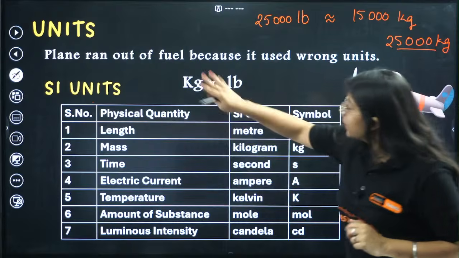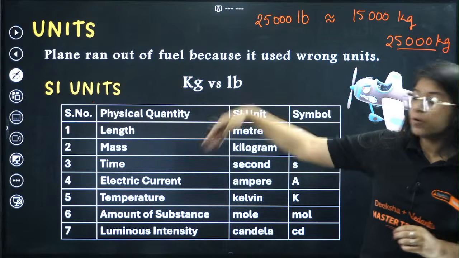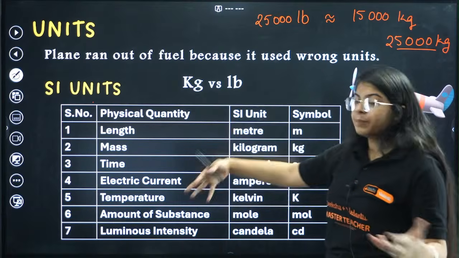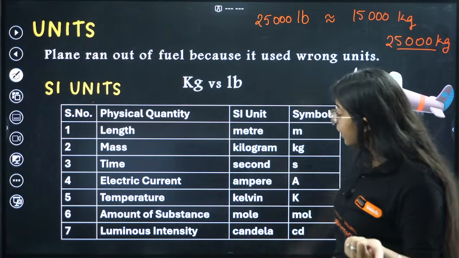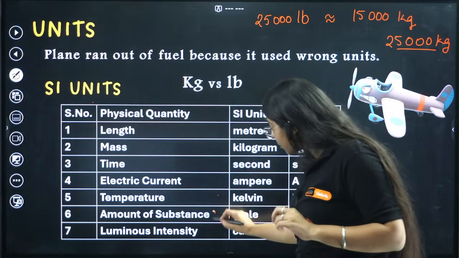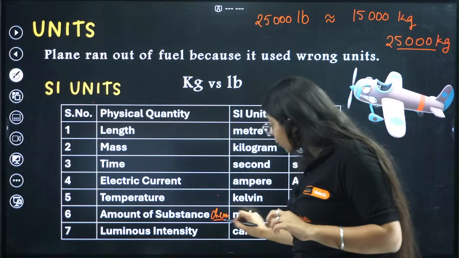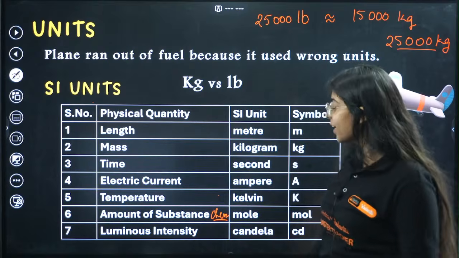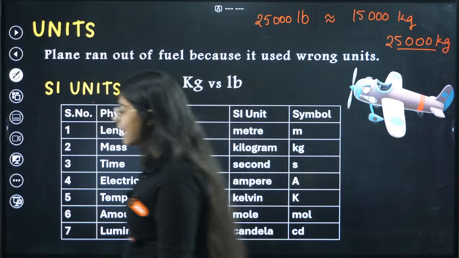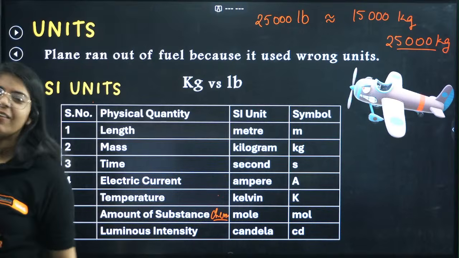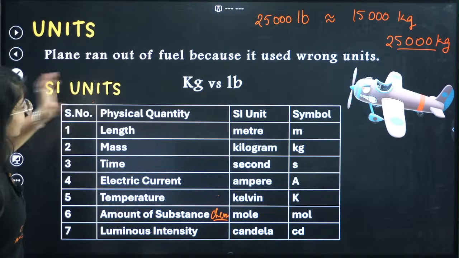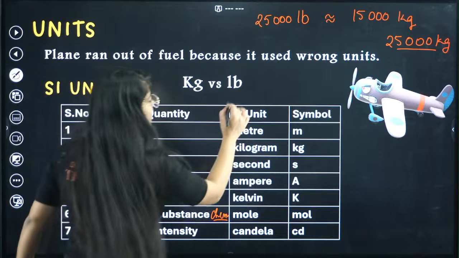So there is a difference between kg and pounds. These are some of the physical quantities: length, mass, time, electric current, temperature, amount of substance, which we will use in chemistry. Remember I told you this. Then luminous intensity we'll use maybe in 11th or 12th. I haven't used it till yet, and I've done masters.